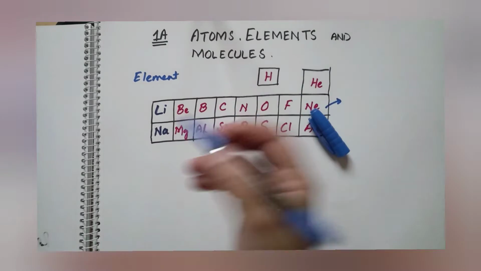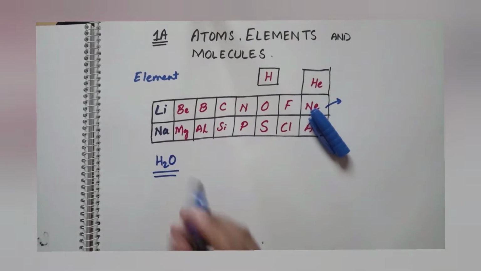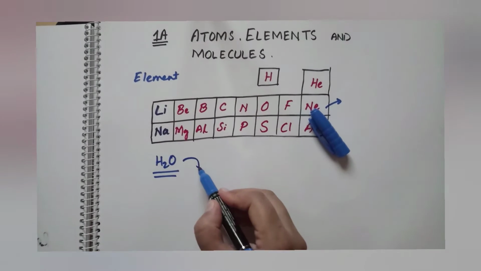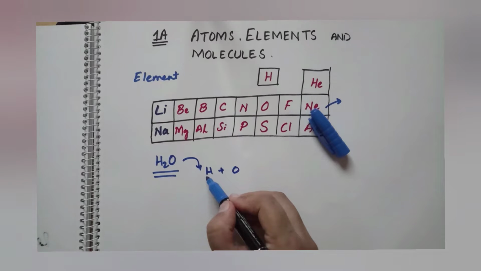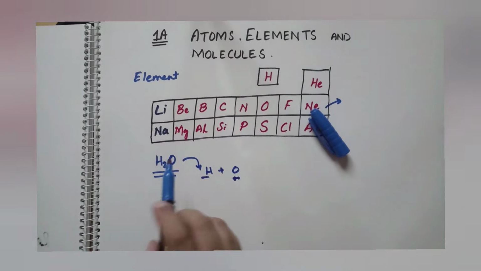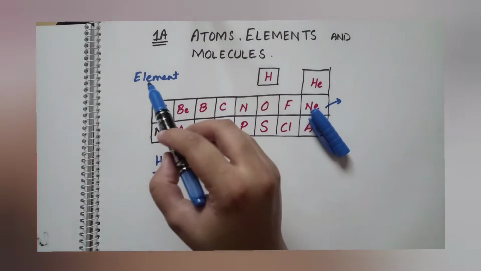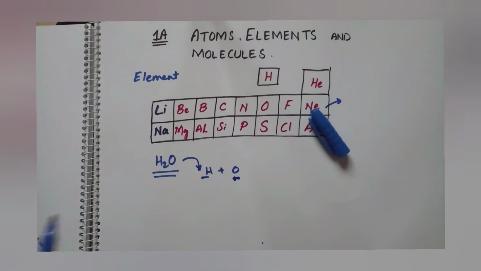While if we take another example like water, water is not an element because it can be decomposed into hydrogen and oxygen, that is, into two new elements. So it is not an element because it can be decomposed, while an element cannot be broken down into a simpler element. Is it clear? So an element may be liquid, solid or gas. In all three states they can be present.